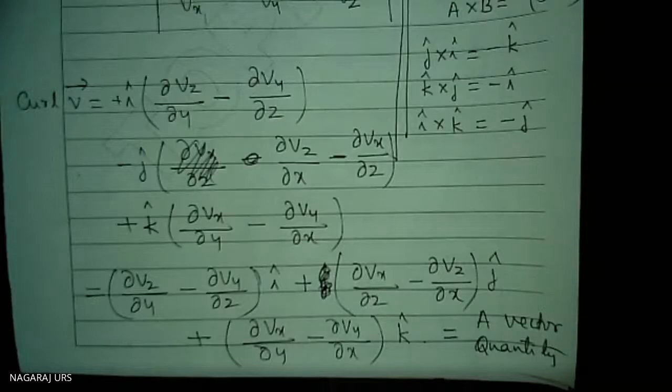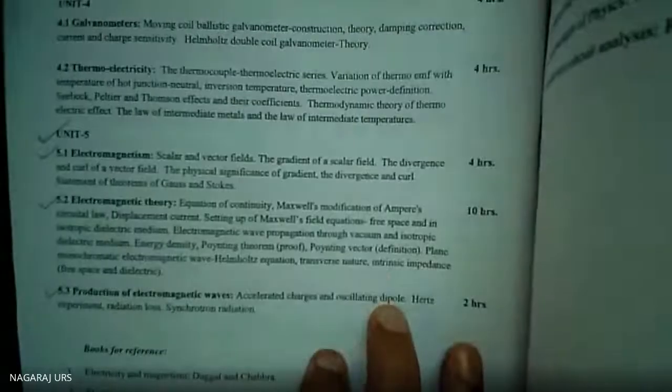Now I will take up the physical significance of gradient, the physical significance of divergence, and the physical significance of curl. That's all for today's portion. Then by next class, I will send the notes. This is your syllabus.